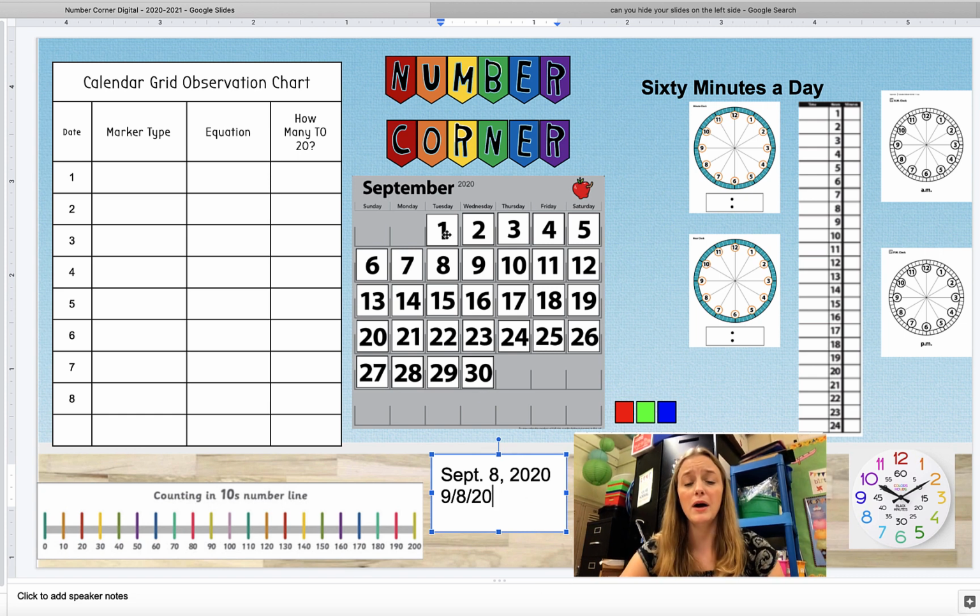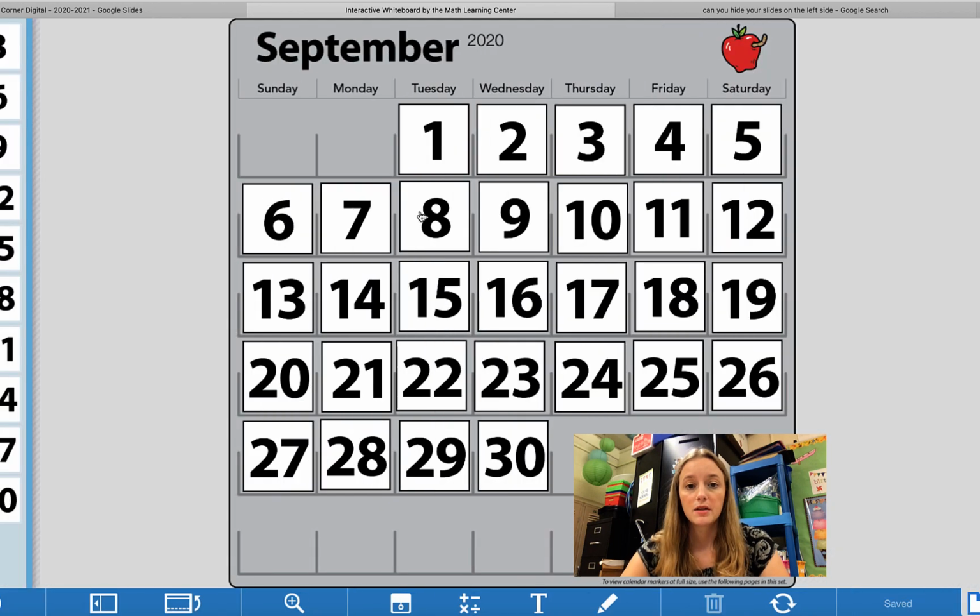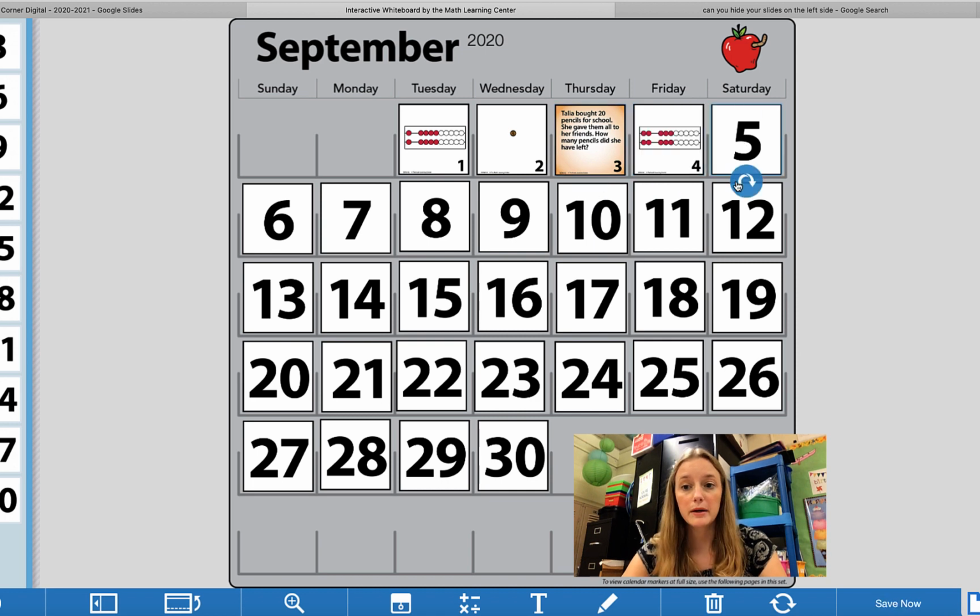Okay, so now we're going to go ahead and look at this calendar here. They're calendar markers, and we're going to go ahead and click on them. So this is a large view of what you were just looking at, and we're going to click all the way to 8. Usually we wouldn't have this many, but we started school at a later date this year.